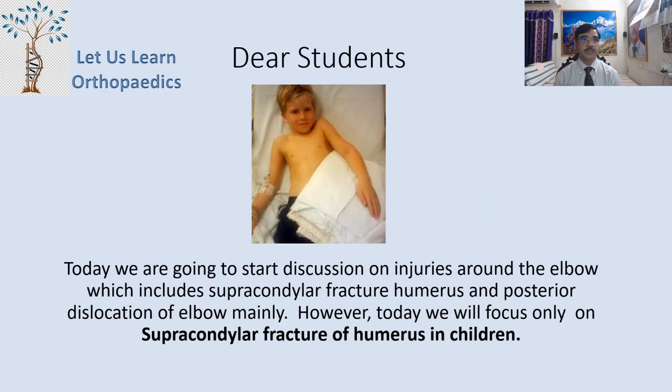Dear students, today we are going to start discussion on injuries around elbow joint, which includes supracondylar fracture of the humerus and posterior dislocation of the elbow mainly. However, today we will be focusing only on the supracondylar fracture of the humerus in children.